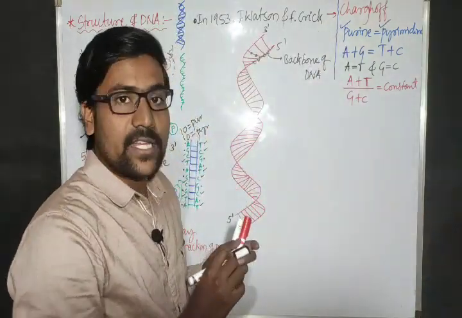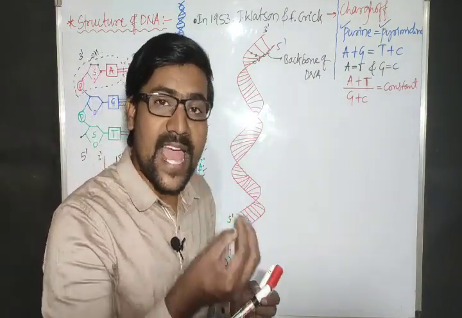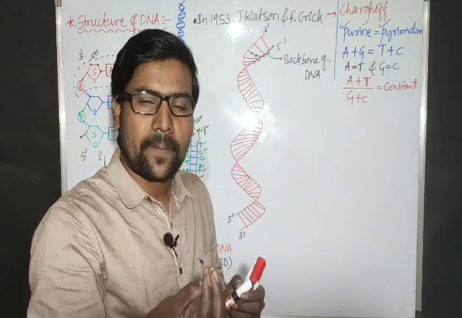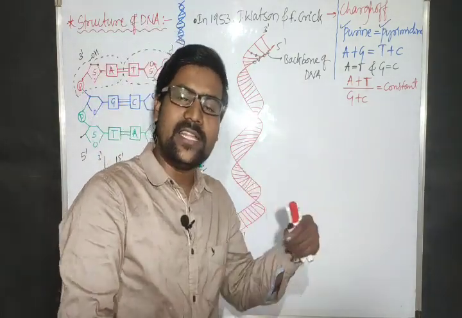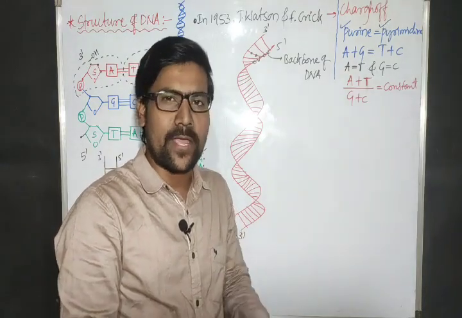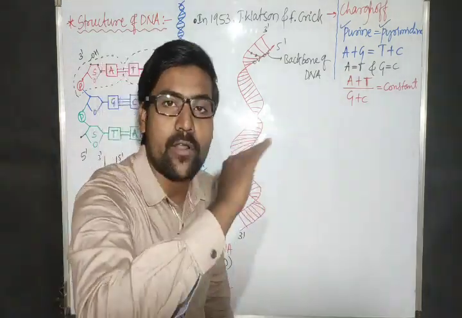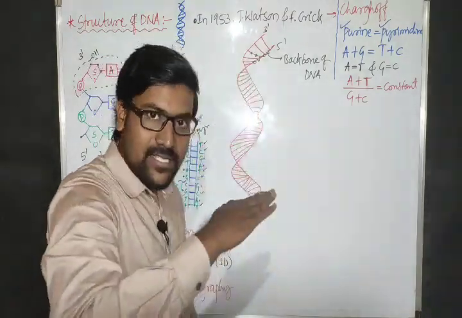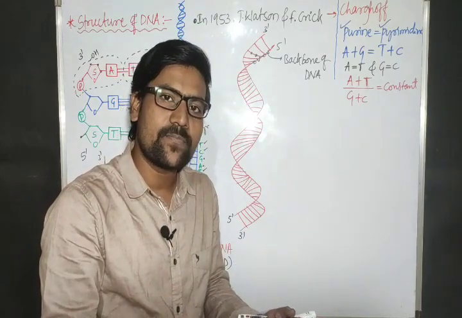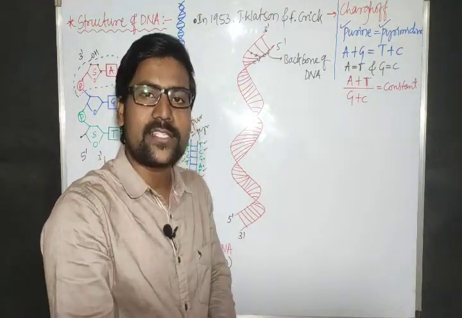Now, this total DNA is present in the nano size. Or if we consider the total length of DNA, the length may be in millimeters or micrometers depending upon the number of base pairs or number of nucleotides. Suppose the number of base pairs is less, then the length of DNA is less. Suppose the number of base pairs is more, then the length of DNA is more.